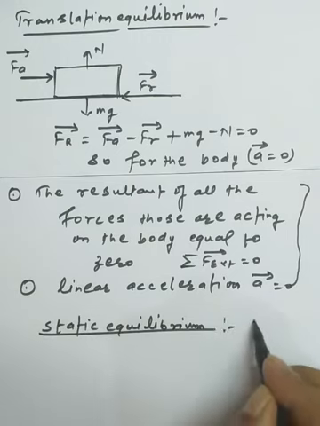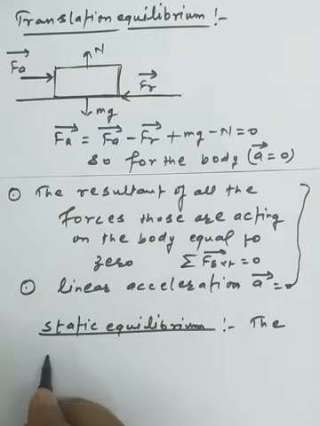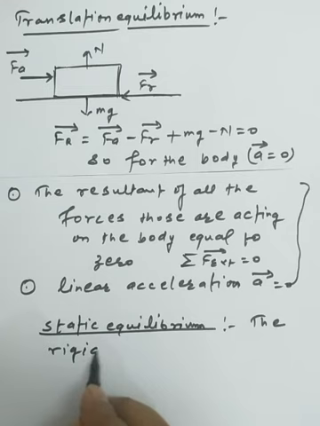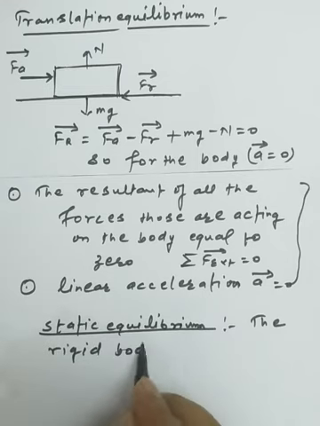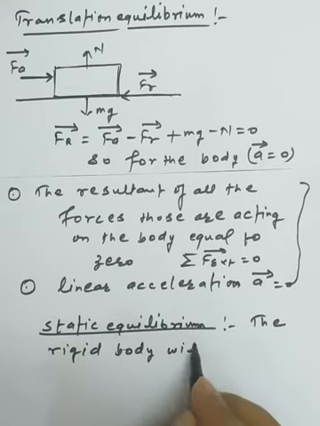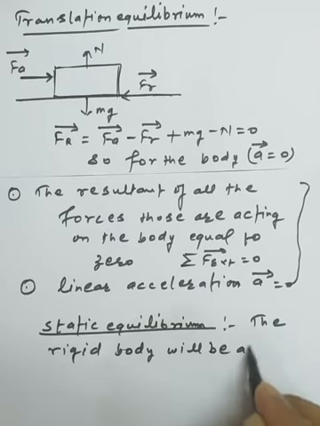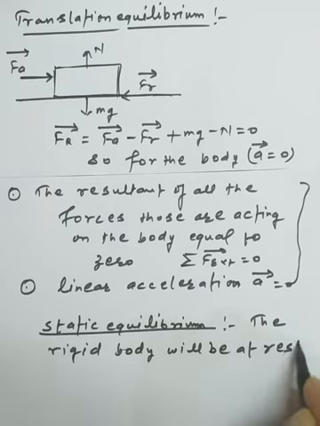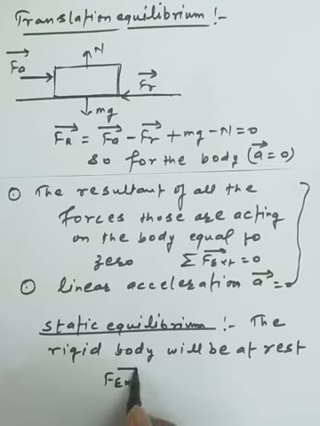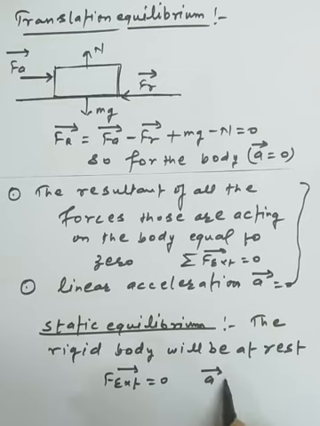So we are just imagining the body, or the rigid body, will be at rest. We are imagining that F external is zero, so definitely the acceleration will be zero. This kind of equilibrium is called the static equilibrium.